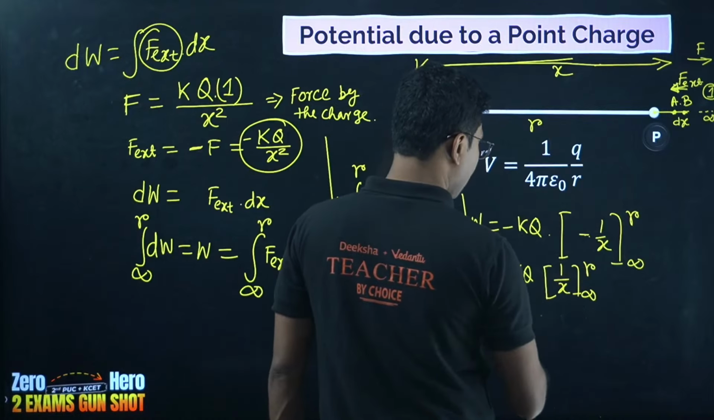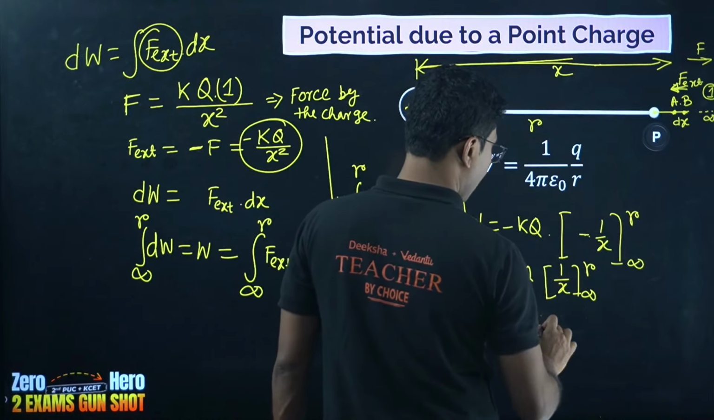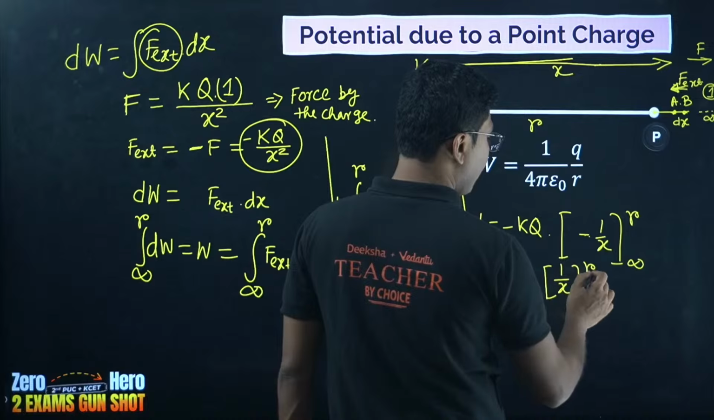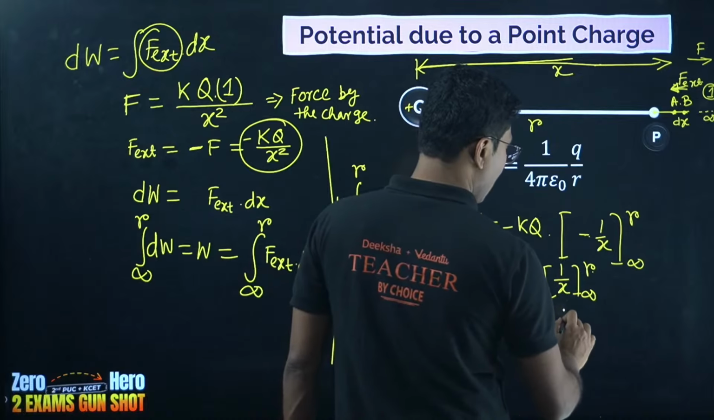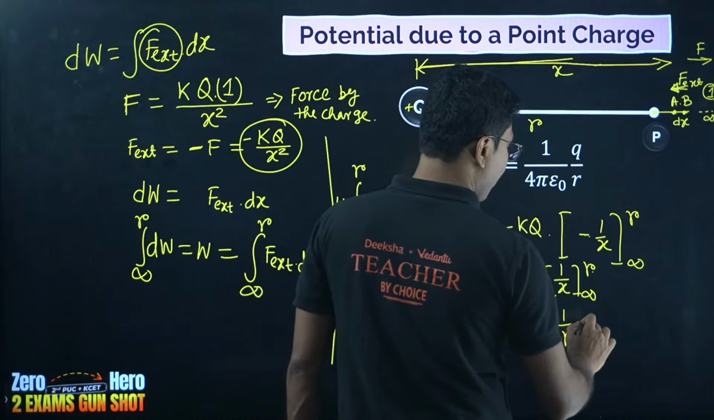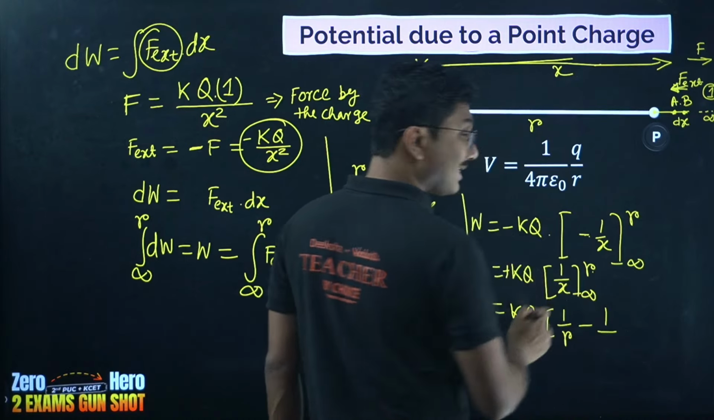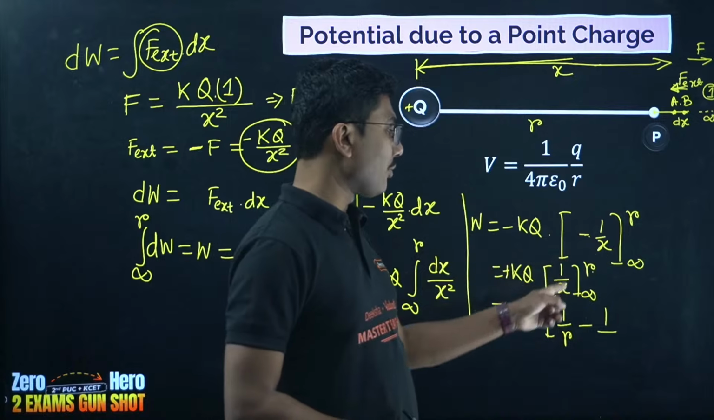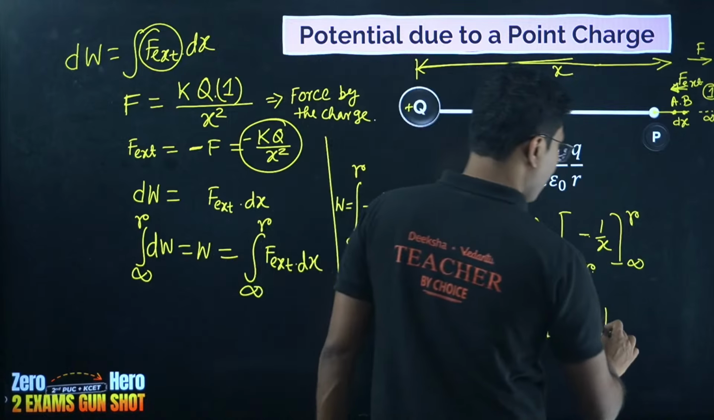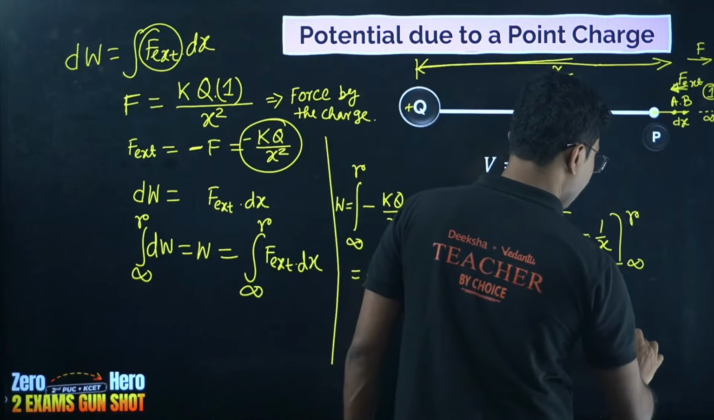Now what is the meaning of this kq? So first you have to put the upper limit, which is R, 1 by R, minus 1 by the lower limit. So we have to replace the x once by upper limit, once by lower limit. Those who don't know or forget definite integration.